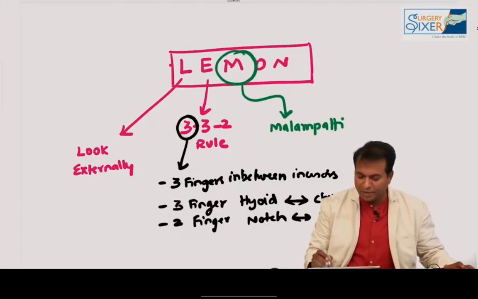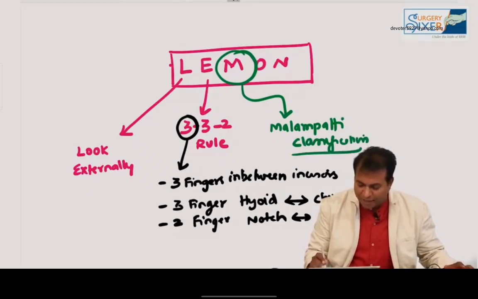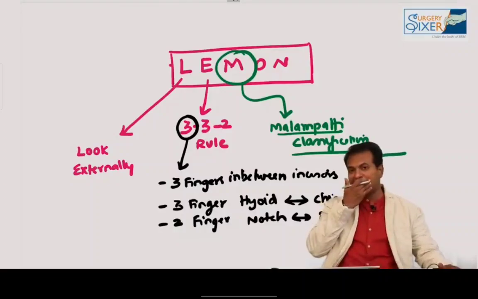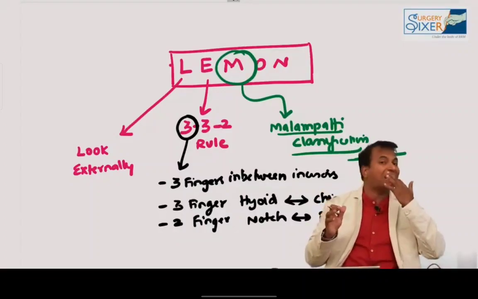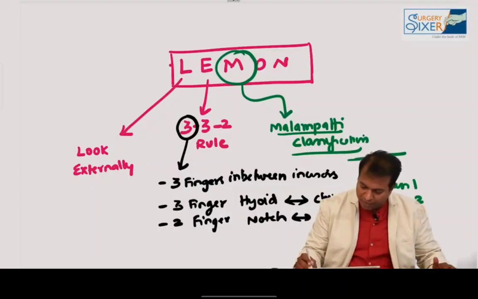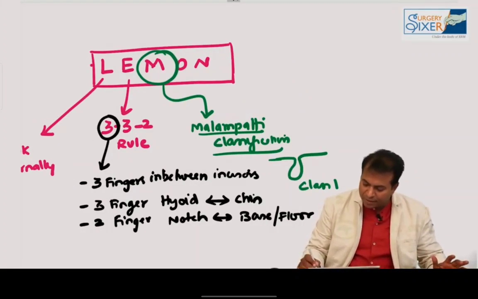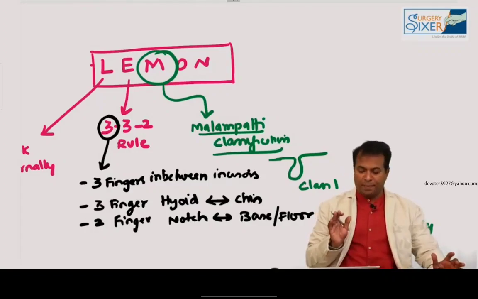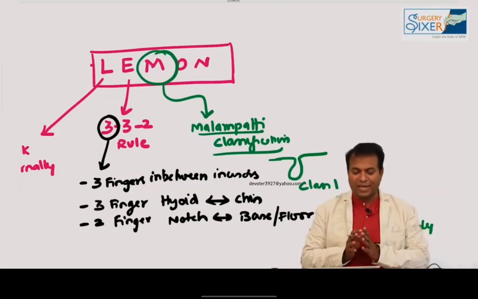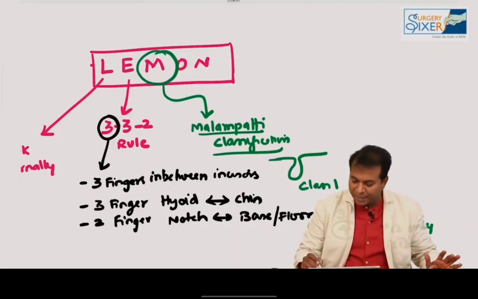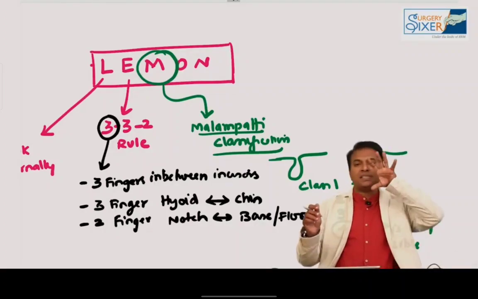Mallampati classification. You will be reading it in anesthesia. In this classification, what structures will you be examining? You will be examining the soft palate and the uvula. In class 4, only the hard palate will be seen. This is class 1 to 4. In Mallampati class 4, once you open the mouth, only the hard palate is visible. But you will be reading this classification in anesthesia. It is not my job to explain Mallampati. But remember, Mallampati classification has 4 classes: class 1, 2, 3 and 4. In class 1, the soft palate, uvula, everything is visible. That means it's a wide open cavity inside the mouth.